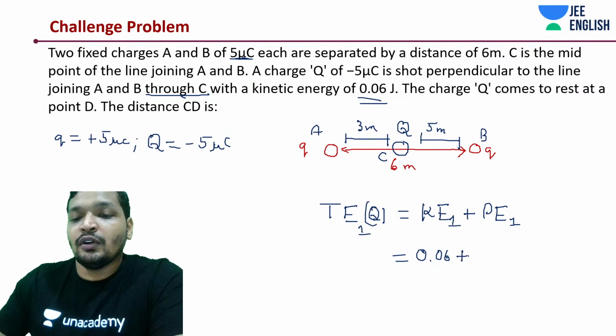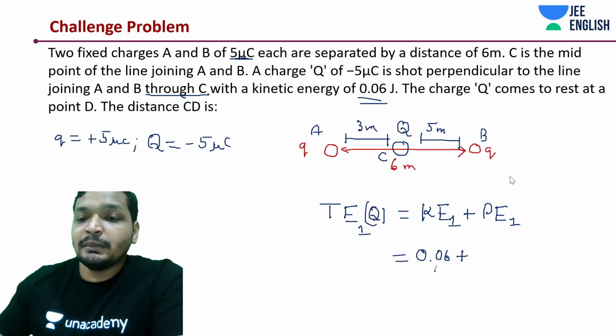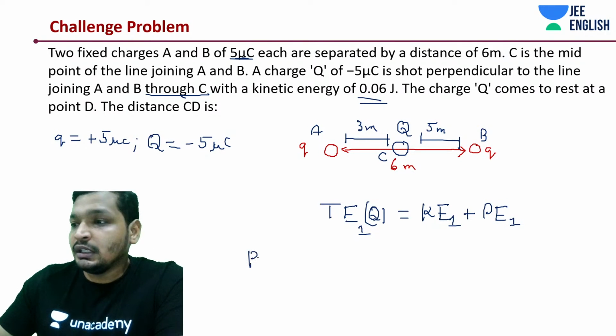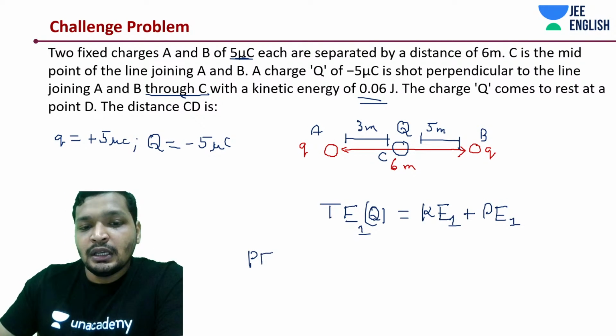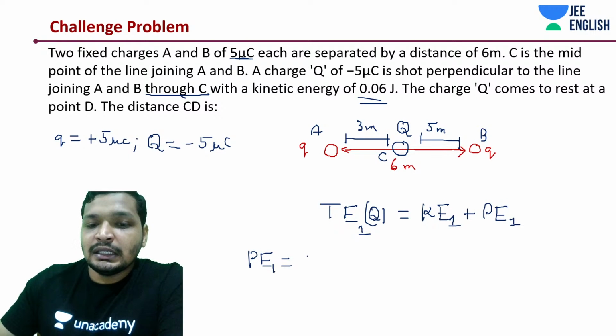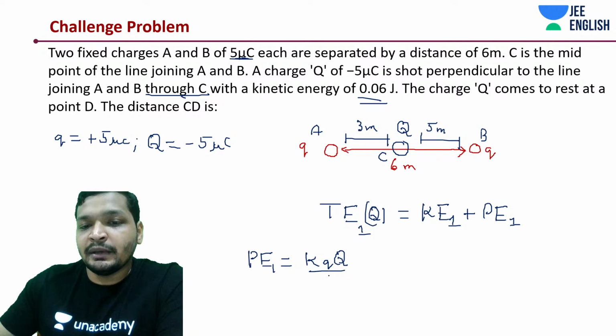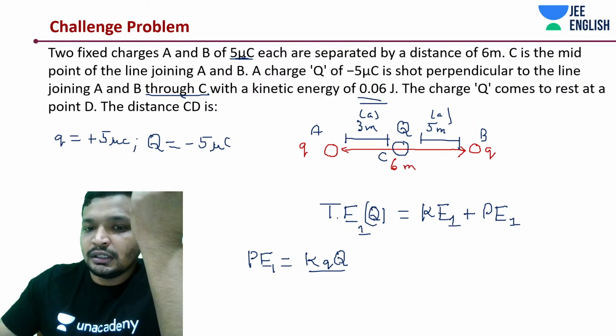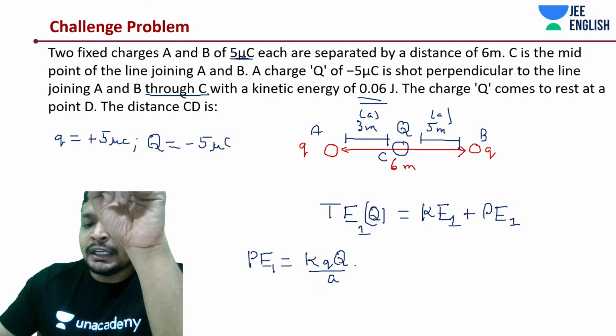0.06 plus of how much? Let me first calculate P1, which is the most necessary part over here. P1, how much is it? K into small q into capital Q divided by, if I'm going to call this distance A, and this distance also A, into 2.